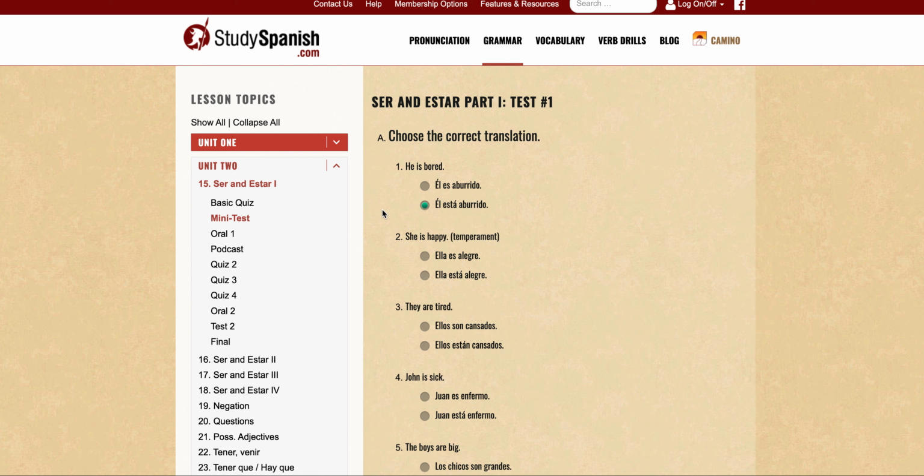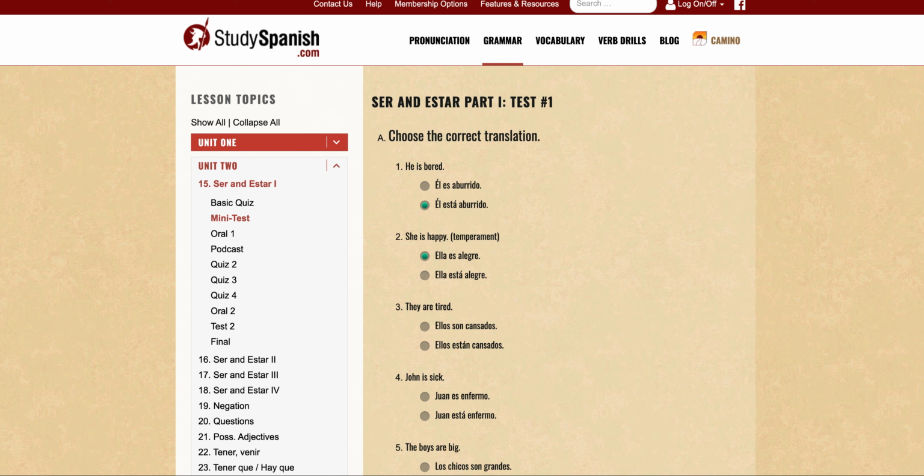And all right, she is happy. She is happy. Temperament. Okay, so we're talking about temperament, and temperament usually defines the character of a person. So she is happy. So because of that, you're going to use the ser form, and in terms of he or she, it becomes es. Ella es al.